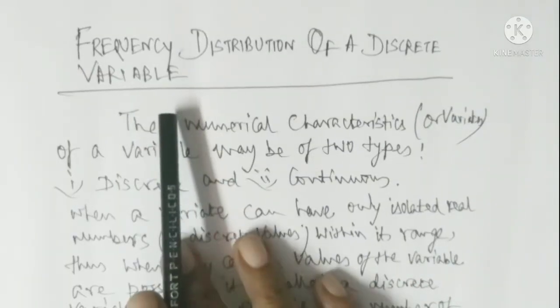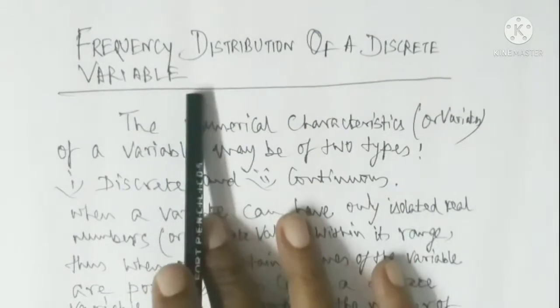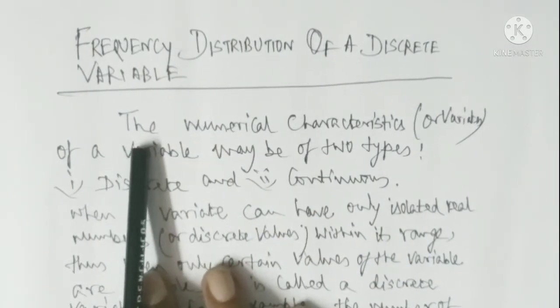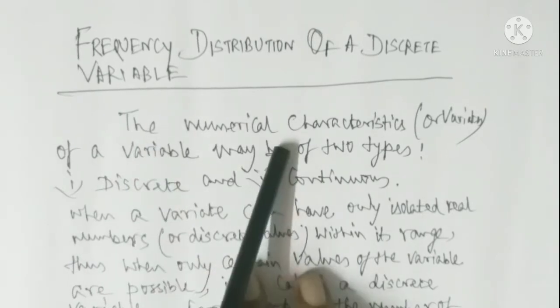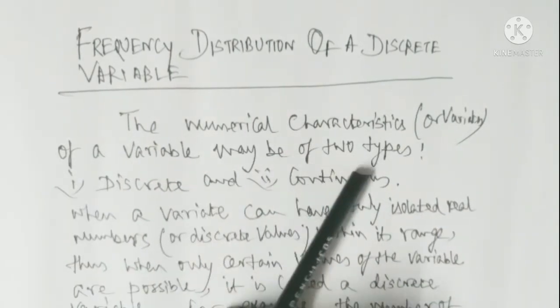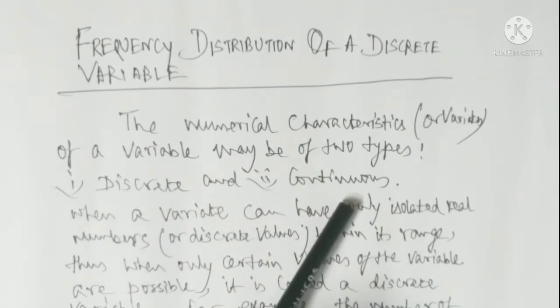Now we focus on the second part, frequency distribution of a discrete variable. What is a discrete variable? That should be mentioned first. The numerical characteristics or variation of a variable may be of two types, that is discrete variable and continuous variable.